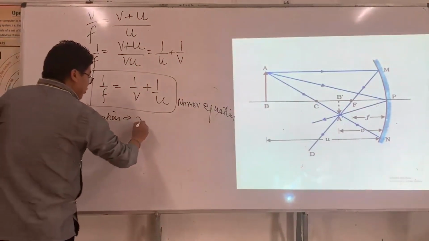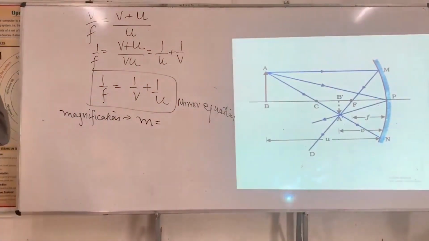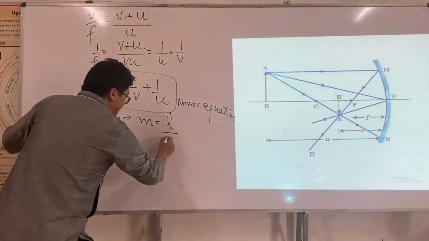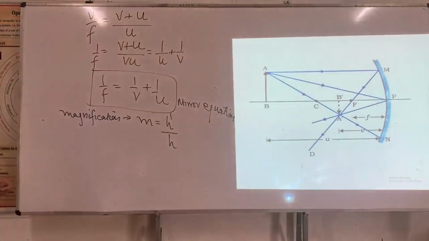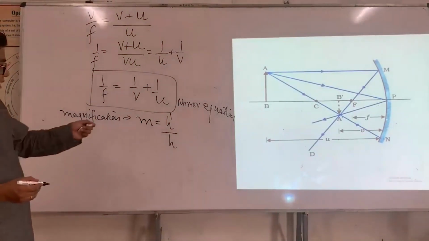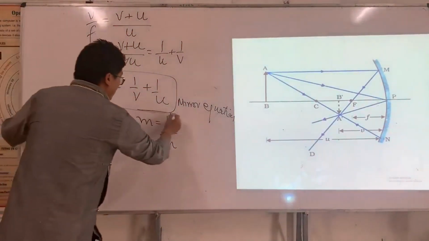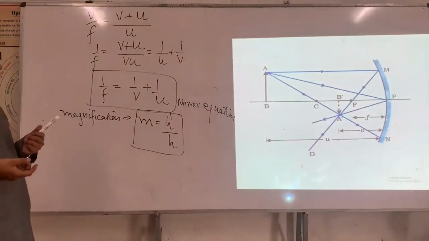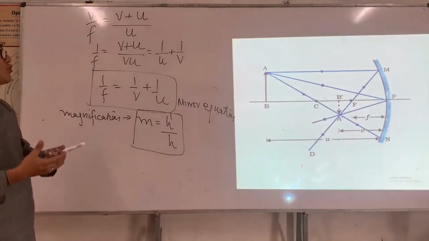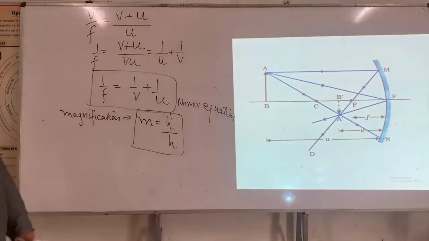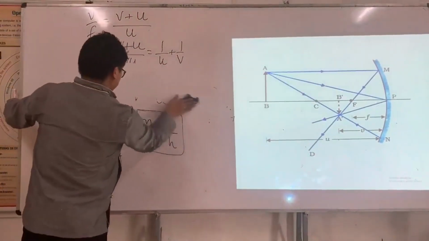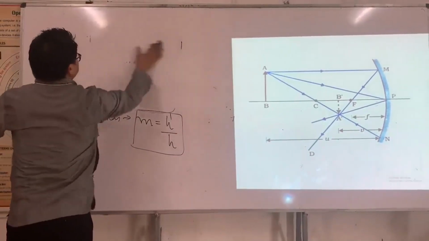So magnification is denoted by m. It is defined as the ratio of image size and object size. Image size is h prime, object size is h, and this ratio is what we call magnification. Now what we are going to find out is how magnification is related to object distance and image distance. This is what I am going to derive. The mirror equation is done.